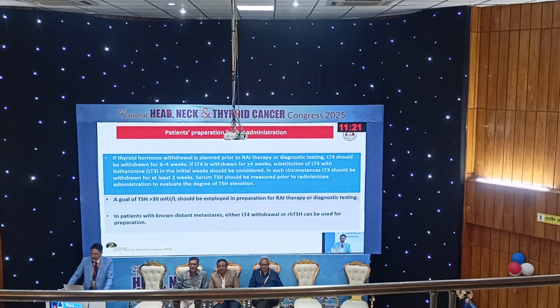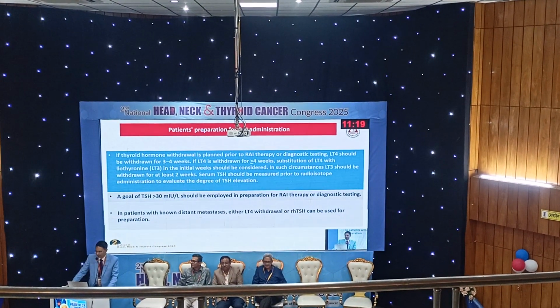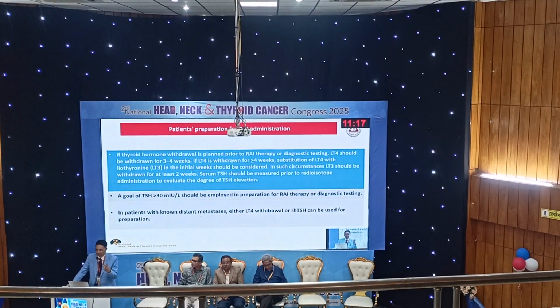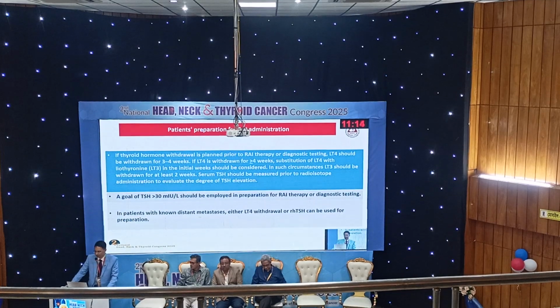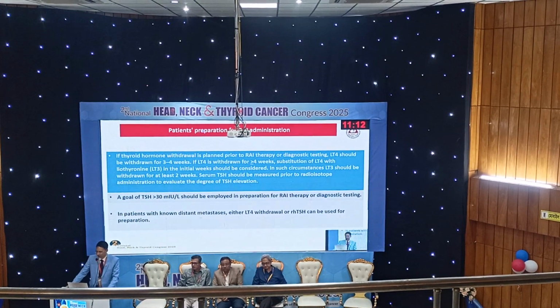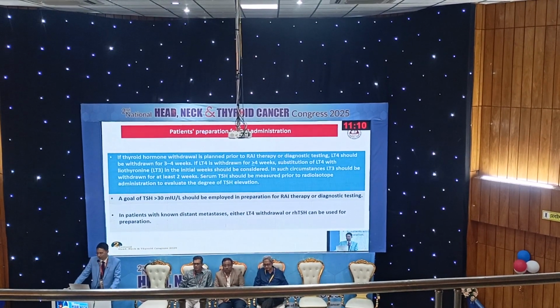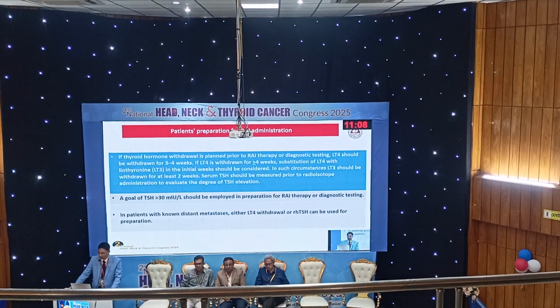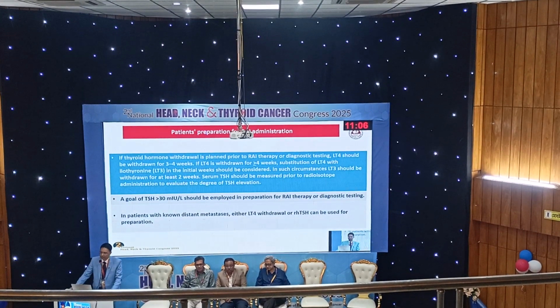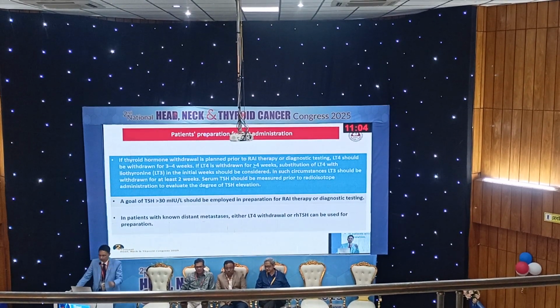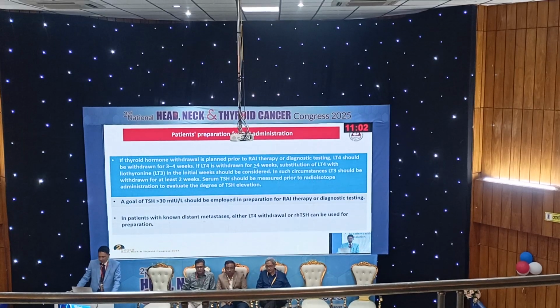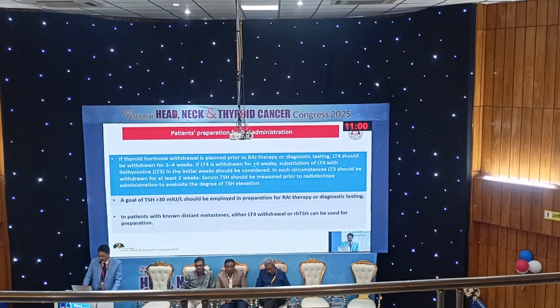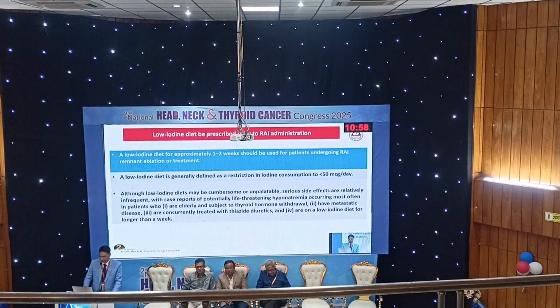Thyroid hormone withdrawal is begun prior to radioactive iodine therapy. What we are doing in our clinical practice is we withdraw levothyroxine for 3 to 4 weeks. If it is withdrawn for more than 4 weeks, substitution of levothyroxine can be done, but this is also not available in our country. The ideal TSH should be more than 30 before giving radioactive iodine. In patients with non-distant metastasis, either levothyroxine withdrawal or recombinant TSH should be given.